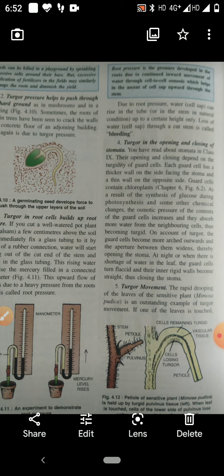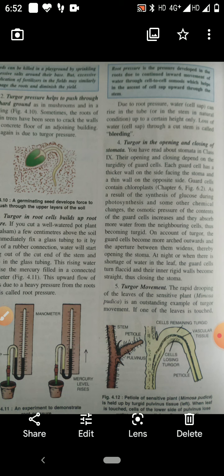Next is turgor movement. The rapid drooping of the leaves of Mimosa pudica is due to turgor movement. The cells which are present in the pulvinous region are thin walled.